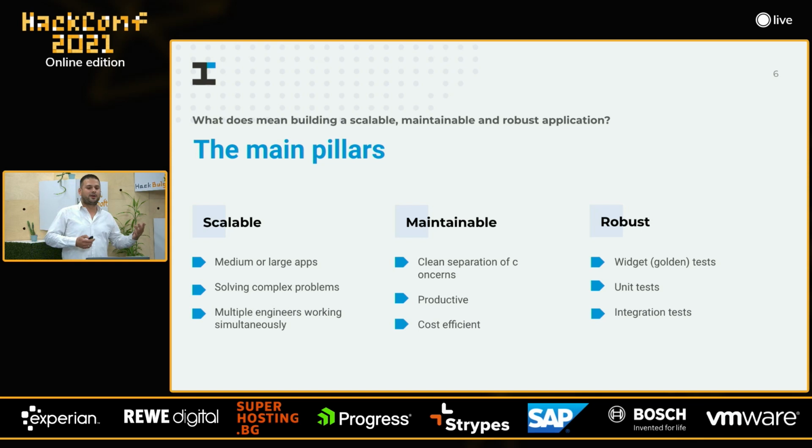But let's first quickly go through the main pillars. What does building a scalable, maintainable, and robust application actually mean, not only in Flutter, but in any technology? Speaking of scalability, you might be working on an app that requires a highly interactive UI and heavy business logic in combination with consuming various data sources. Probably during the product development, you need to solve tons of complex problems.